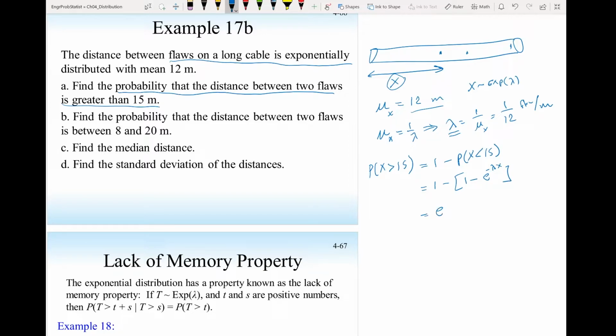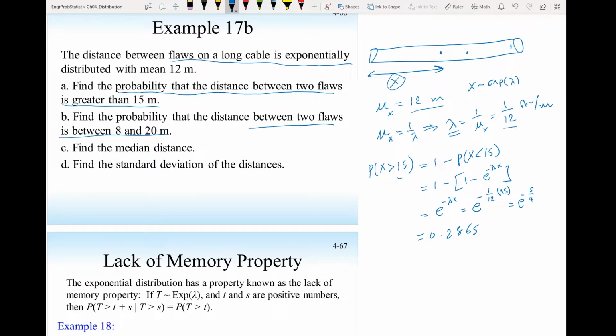So that is just e^(-λx), and that will be e^(-λx), where we found λ is 1/12, and x is 15. So that is e^(-5/4). And if you use your calculator, you should get 0.2865.